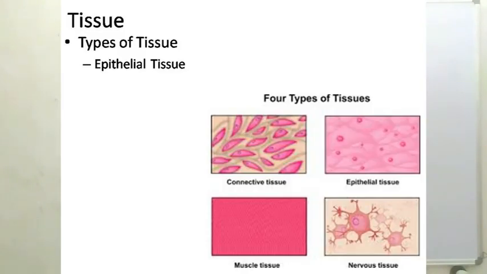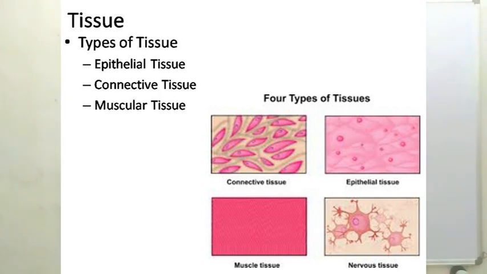The first is epithelial tissue. Second is connective tissue. Third is muscular tissue. And fourth is nervous tissue.